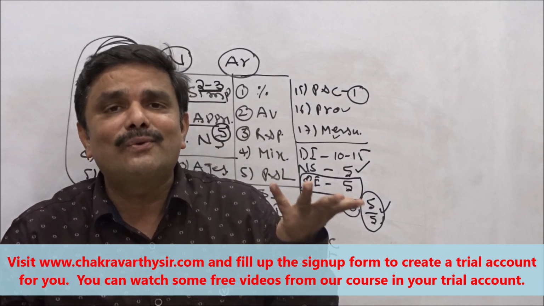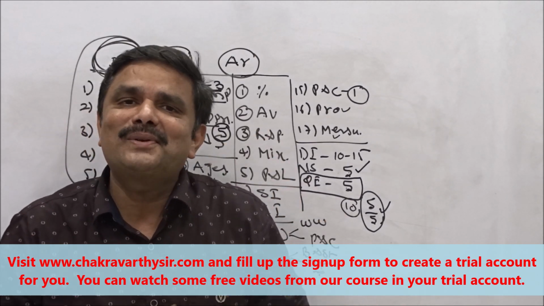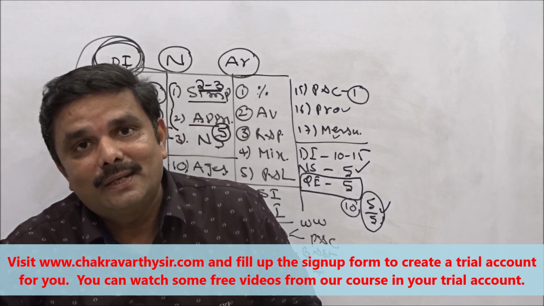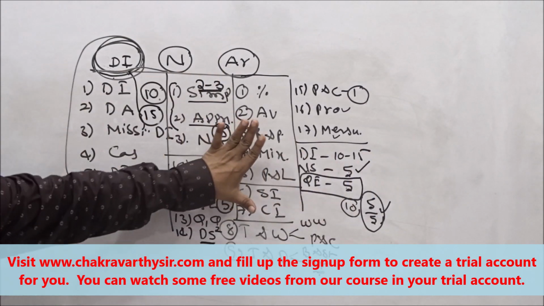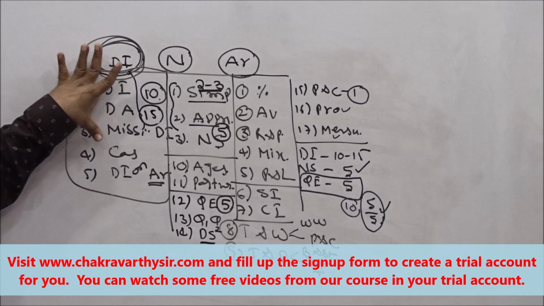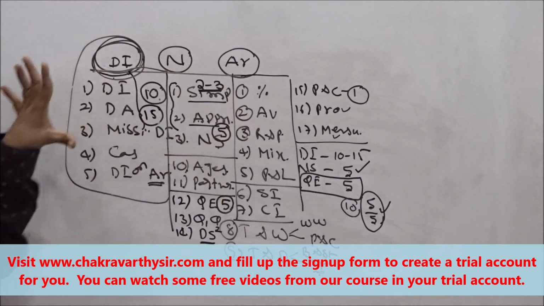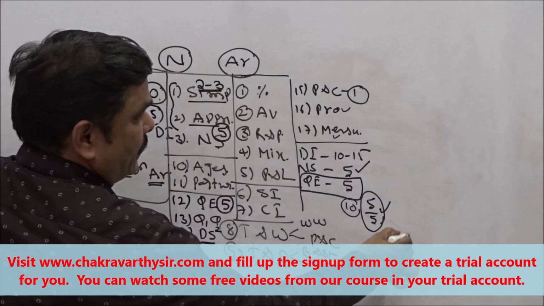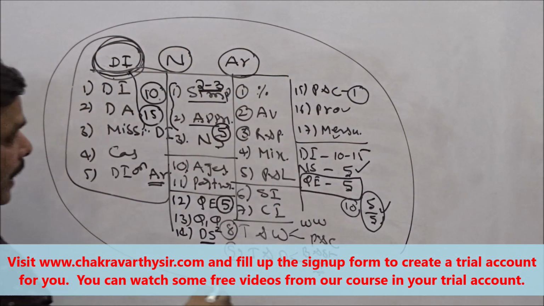They give 1 question from averages. Can't you do that question? Easily you can do it, within 1 minute. So you finish off as many of these as possible, then go back to DI and do the easiest one, a little moderate one. So this is the right strategy for quantitative aptitude.